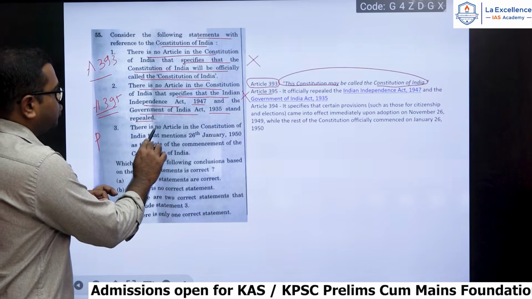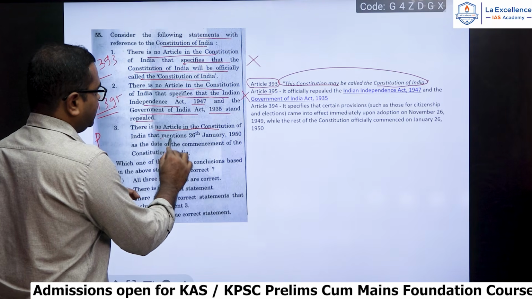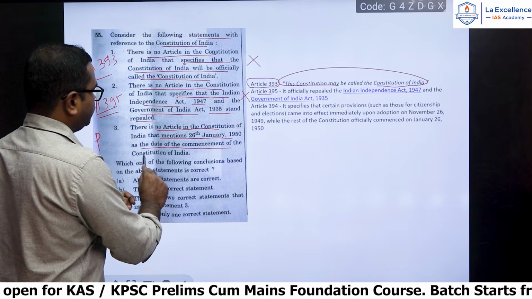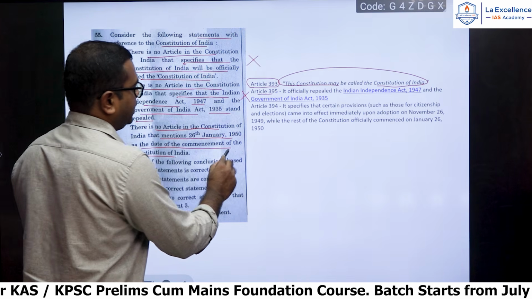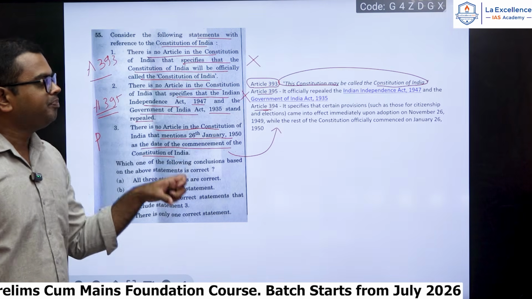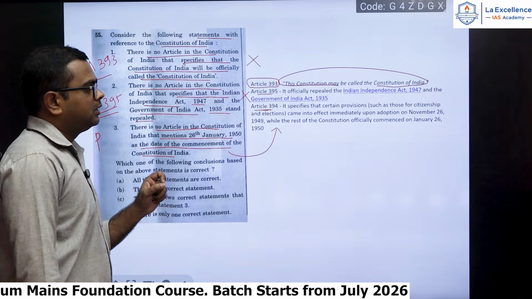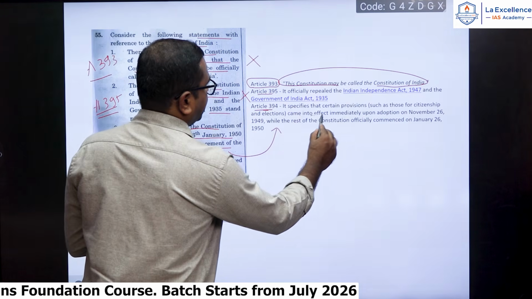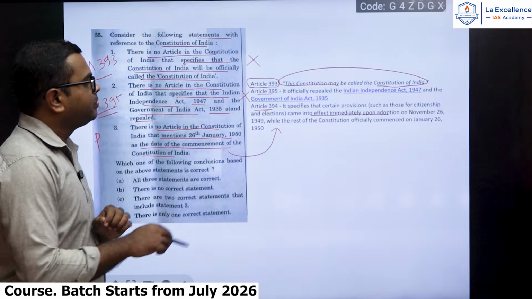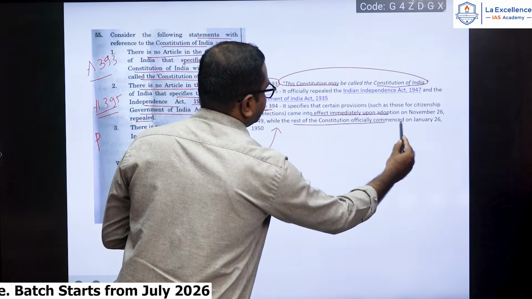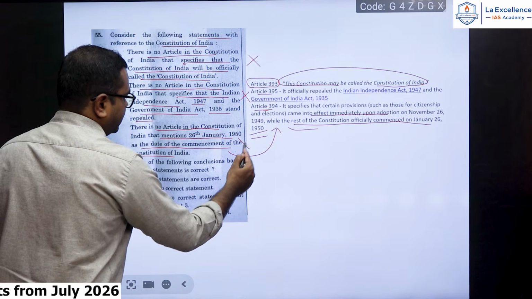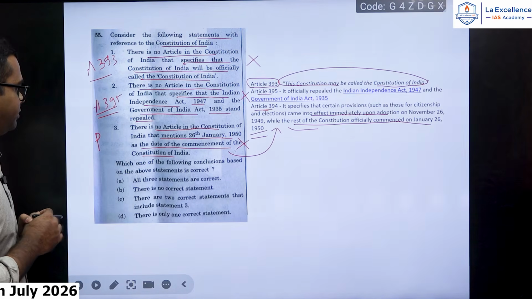Third one, there is no article in the Constitution of India that mentions 26 January 1950 as the date of commencement of the Constitution of India. Here Article 394 specifies that certain provisions like citizenship and elections come into effect immediately upon the adoption on November 26, 1949, while the rest of the Constitution officially commences on 26 January 1950. So again, the statement that there is no article is wrong.